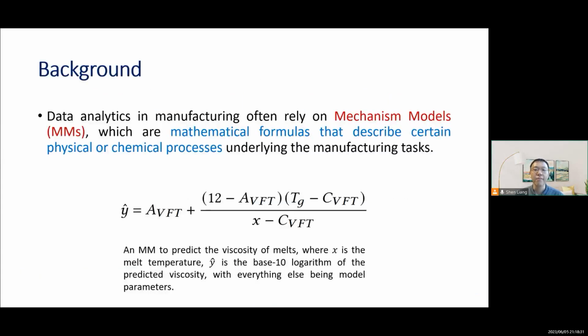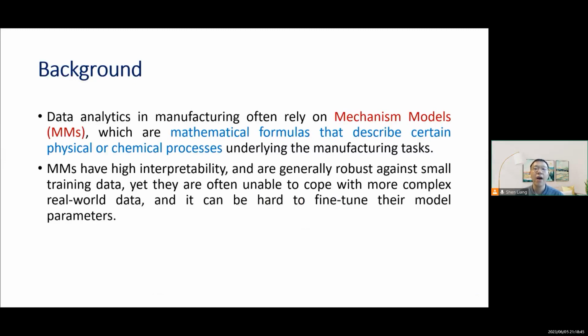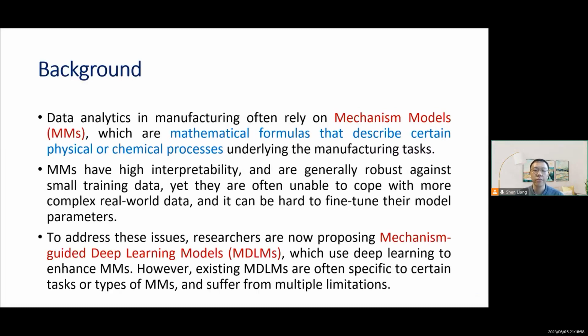Data analytics in manufacturing often rely on mechanism models, or MMs, which are mathematical formulas that describe certain physical or chemical processes underlying the manufacturing tasks. MMs have high interpretability and are generally robust against small training data, yet they are often unable to cope with more complex real-world data and can be hard to fine-tune their model parameters.